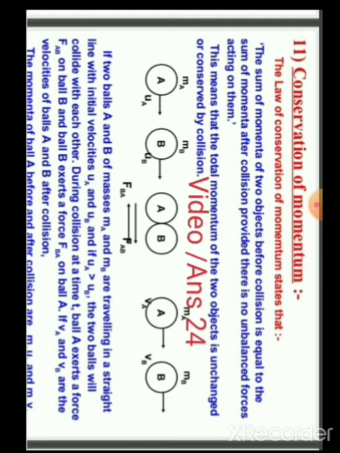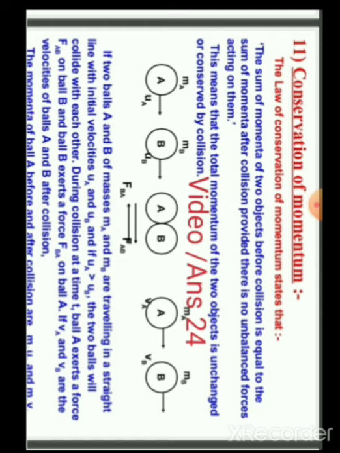This means that the total momentum of the two objects is unchanged, or conserved, by collision. Here you can see two balls A and B having mass MA and MB moving with the speed UA and UB. They collide with each other, and after collision they again move.